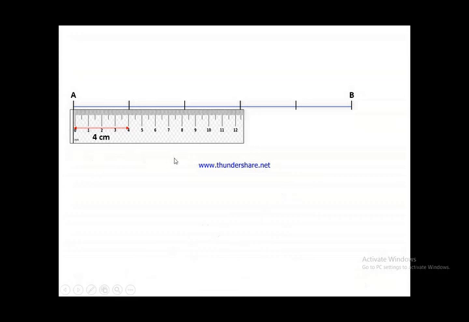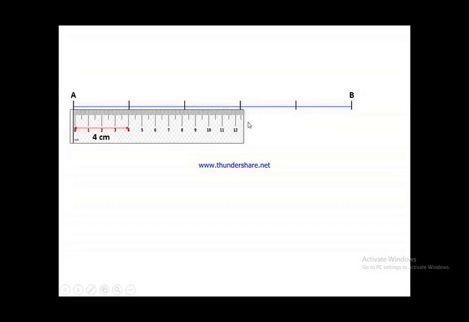Now is the issue of liberty of thinking and liberty of doing work. Issue is that to divide a line of 20 centimeter AB into 5 equal parts, 4 centimeter is a part.